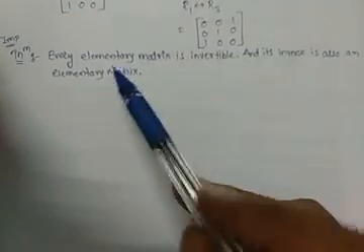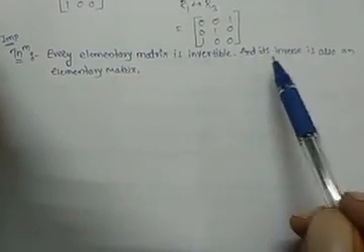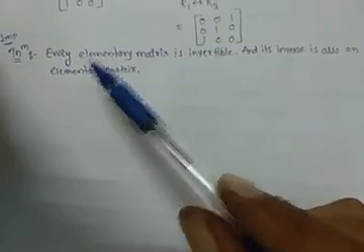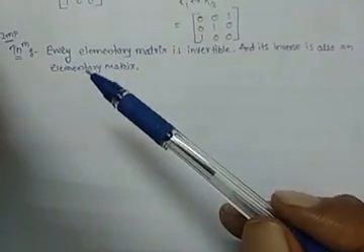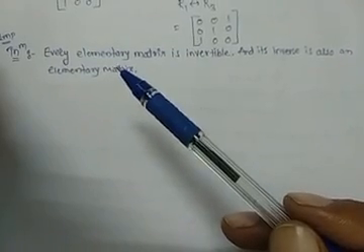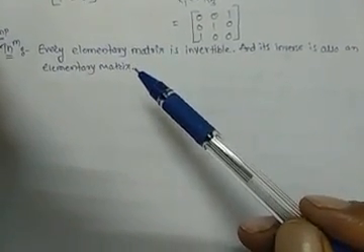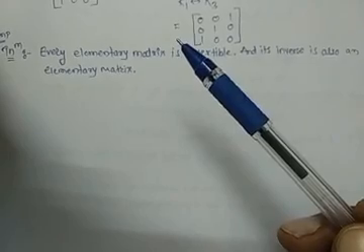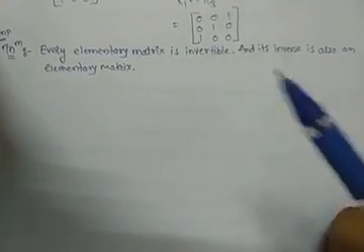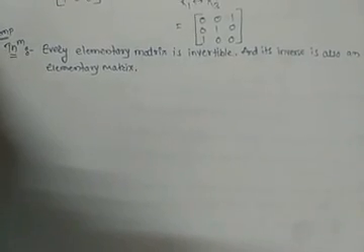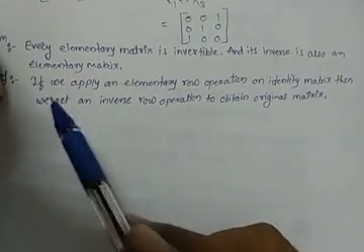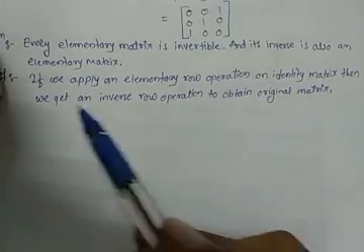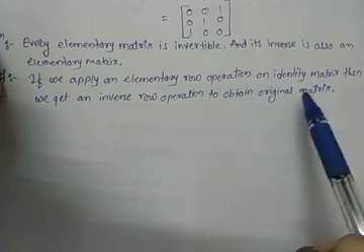The next theorem is: every elementary matrix is invertible and its inverse is also an elementary matrix. This is our important theorem. This theorem was asked in previous exams for 5 marks, so it is important. In this theorem we need the inverse definition of a matrix and the elementary matrix definition. In this proof, if we apply an elementary row operation on the identity matrix, then we get an inverse row operation to obtain the original matrix.